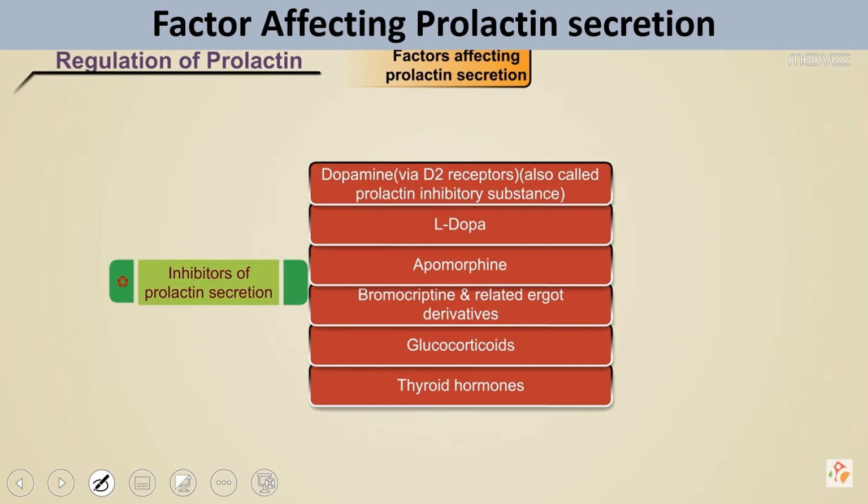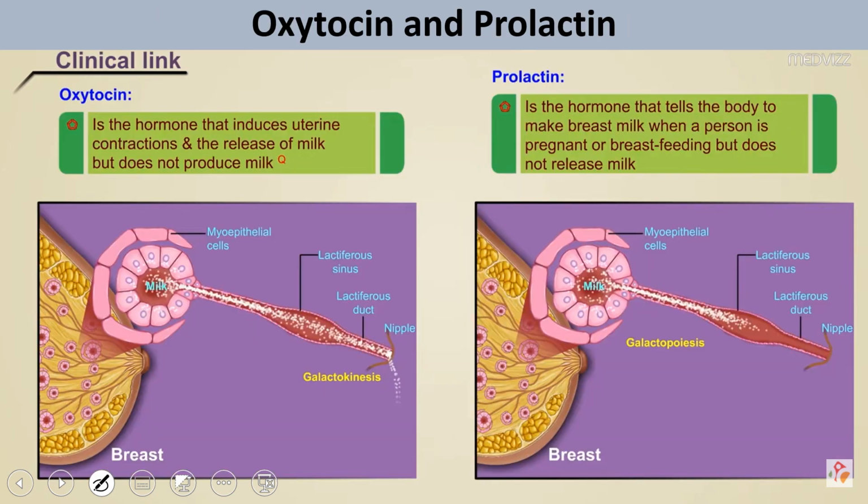These are the factors which normally inhibit prolactin secretion: dopamine or D2 receptor agonists, L-dopa, apomorphine, bromocriptine and related ergot derivatives, glucocorticoids, and thyroid hormones. So in these conditions, prolactin secretion will be reduced.